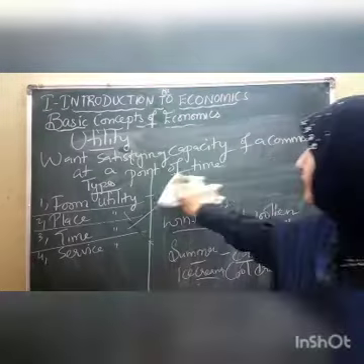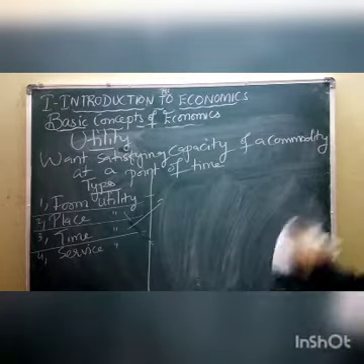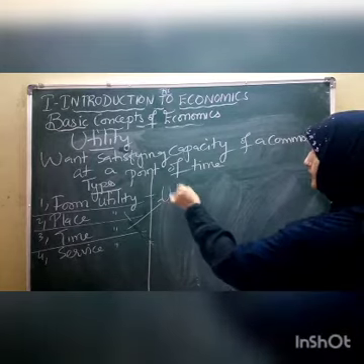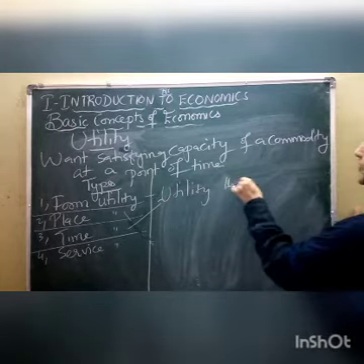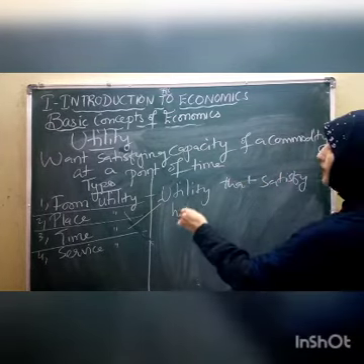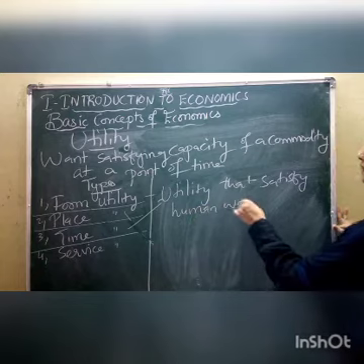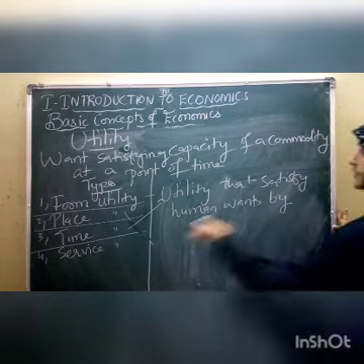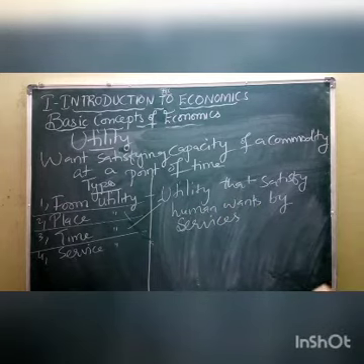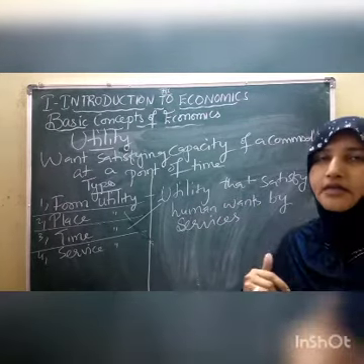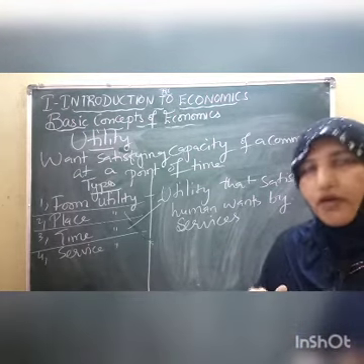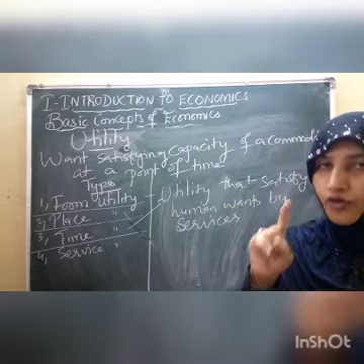Next, after that one, children, the service utility. What is service utility? Service utility is a utility that satisfies human wants by services. So what are those human wants that get satisfied by the services? For example, if you fall sick, you are in need of the service of a doctor.